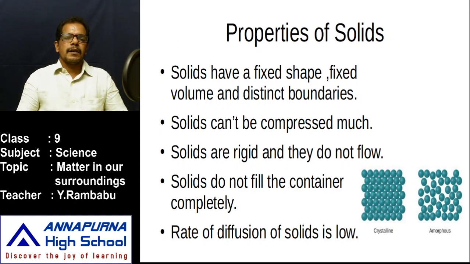Pressure is exerted. On the application of this pressure, does the shape or size change? No, its size or shape remains the same. That means they are not compressed. That's why the compressibility of solids is very low. Solids have a tendency to remain in their own shape under the application of force. This property is also called rigidity. The solids are incompressible, that's why solids are rigid. If they are rigid, do they flow from one place to another place?